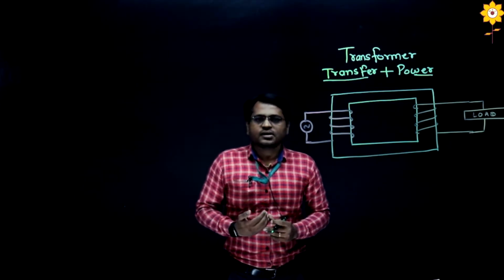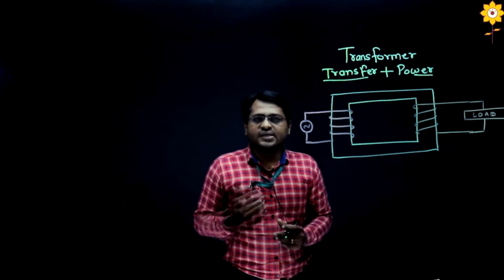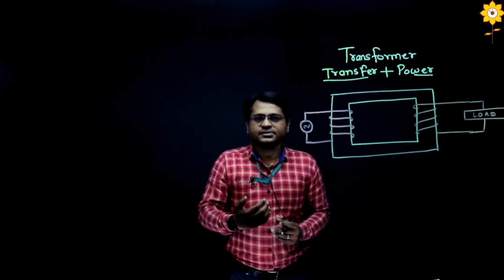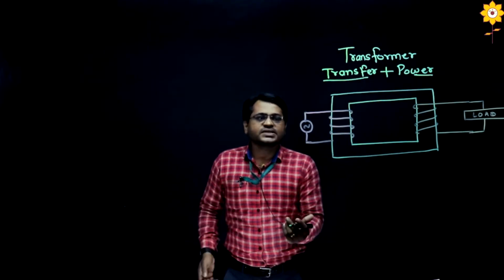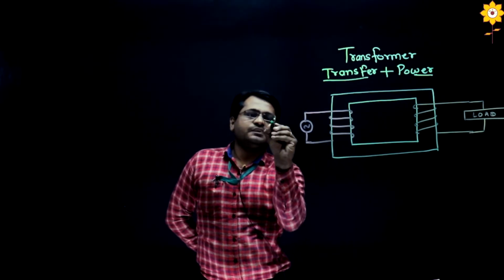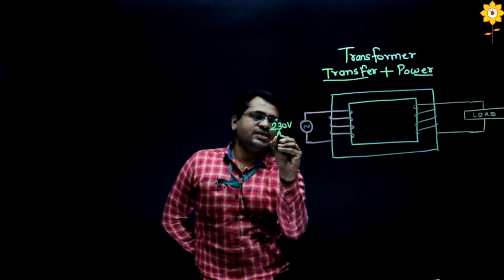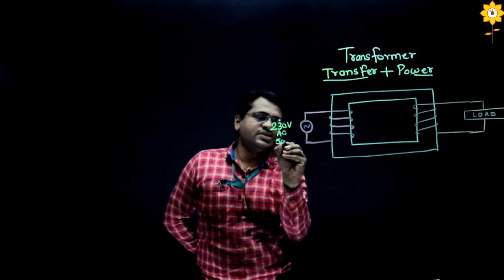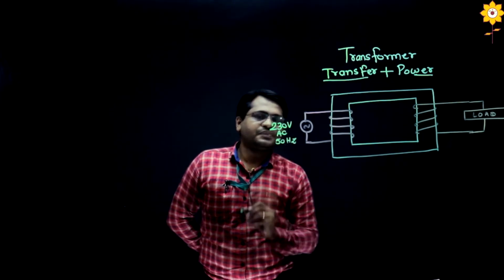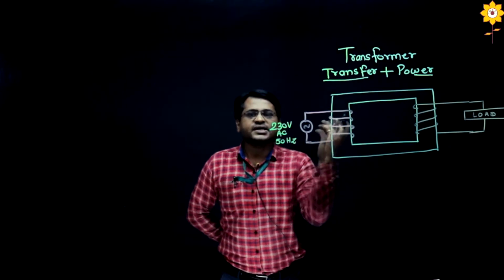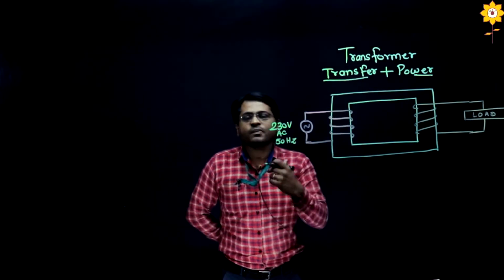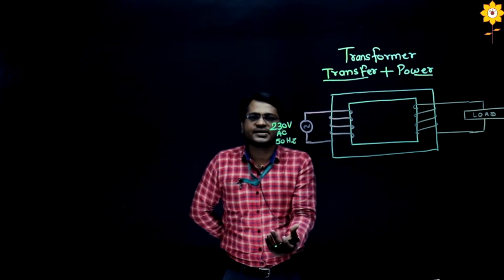For example, you want to design a mobile charger. So obviously this is the input, and this input is 230 volt AC and its frequency is 50 hertz. This is your supply frequency that is coming to your board, but your mobile requires only 6 volt of electricity.